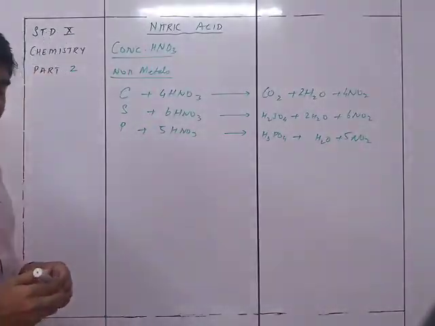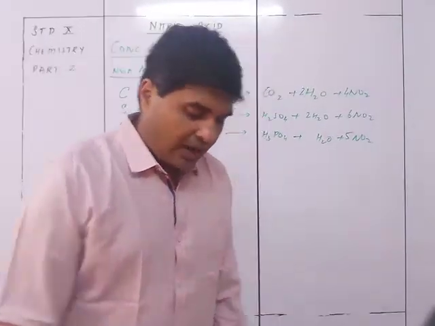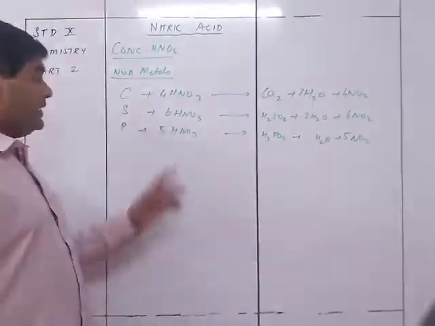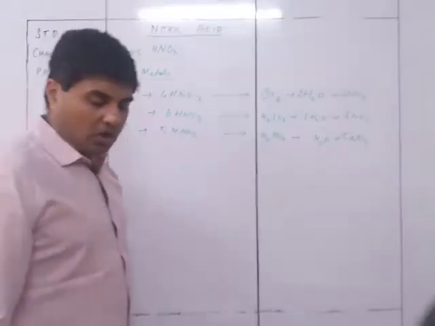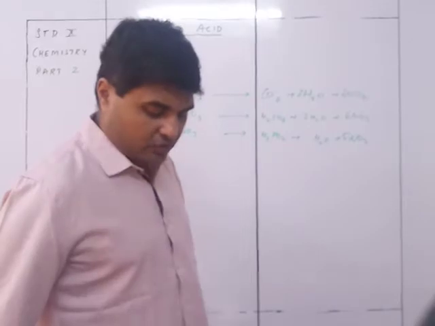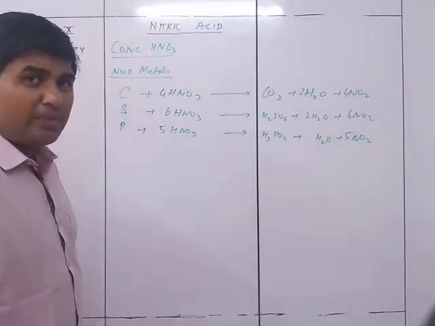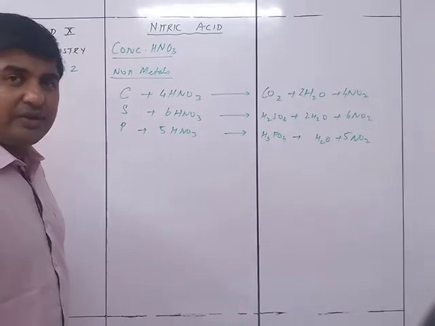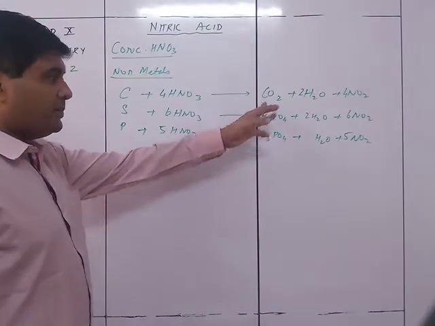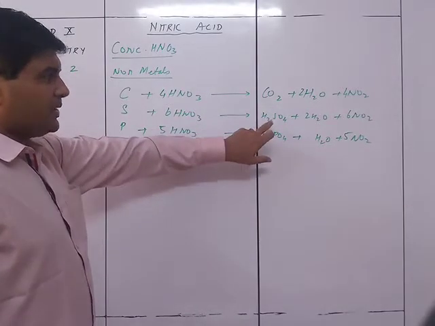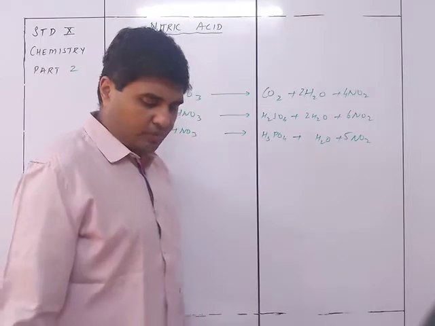So in all three cases, carbon, sulfur and phosphorus are oxidized by hot concentrated nitric acid, giving carbon dioxide, sulfuric acid, phosphoric acid, and NO2 gas.